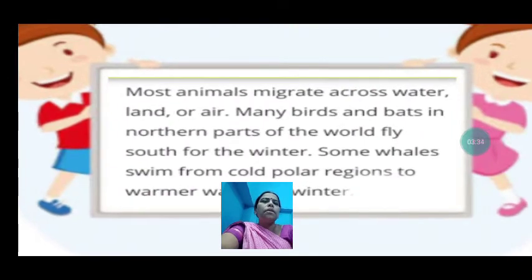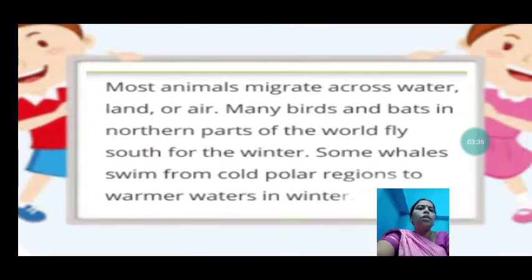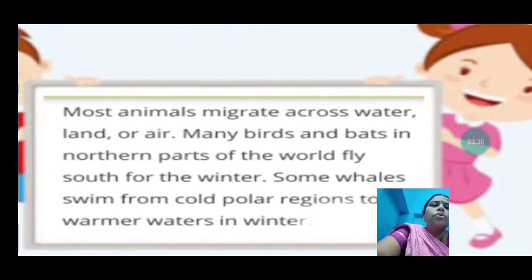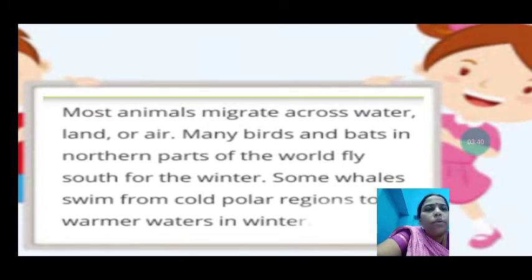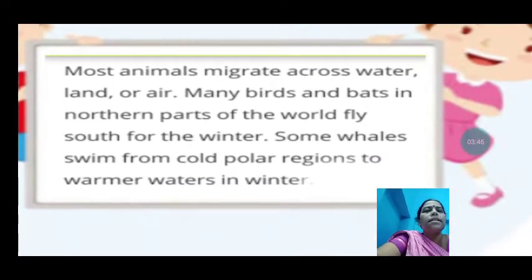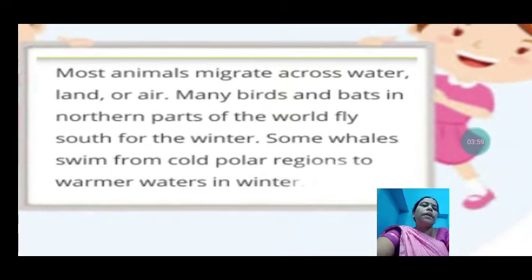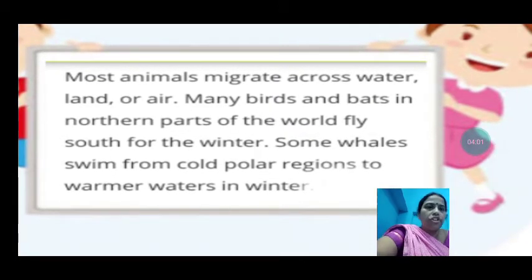Most animals migrate across water, land, or air. Animals use water to move, or the land, or the air. Many birds and bats in northern parts of the world fly south for the winter. There are birds that live in the northern parts of the world, and they go to the southern part in the winter for migration.